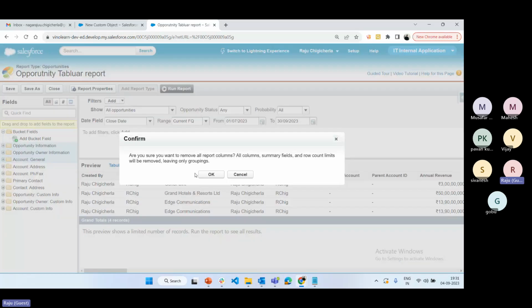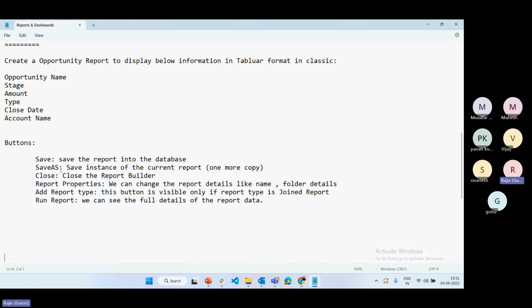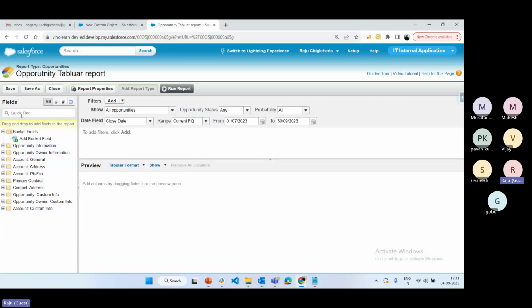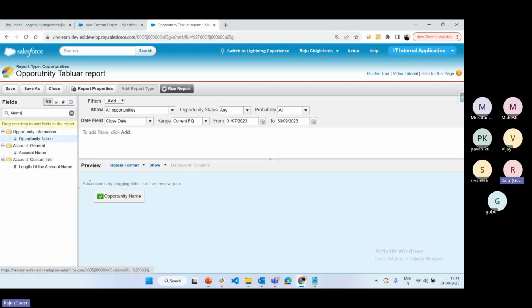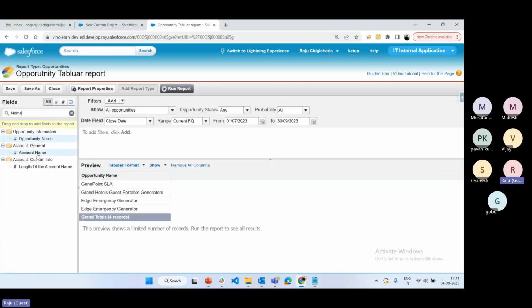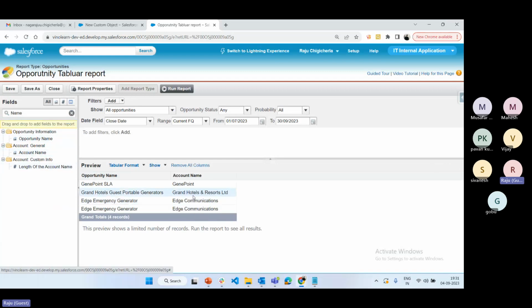Or if you only want individual fields, particular fields based on requirement, like name, stage, amount, type, close date, you can select here. So, search with name, we can check the name. See, account name, opportunity name is available. Account name also. Do you want to drag and drop every time? Not required. If you double click here, the field is automatically added. Either you can double click or drag and drop.